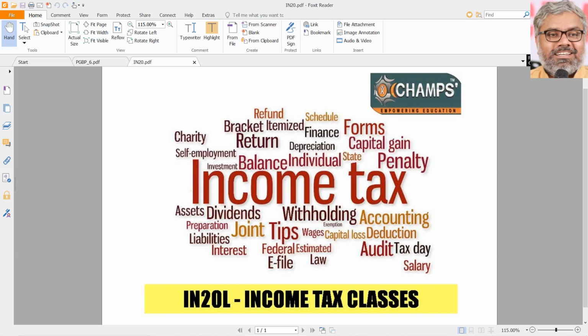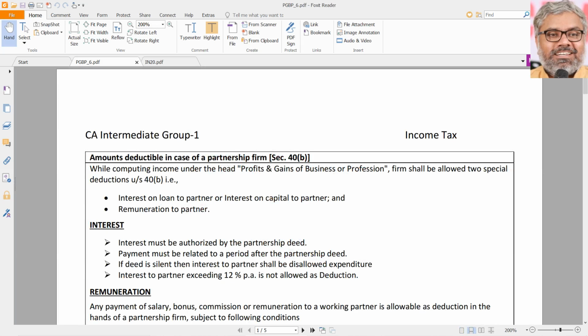But the disallowances part is also equally important as the deductions part, because these are the ones where we have to make adjustments in the main problems that we are going to encounter in this chapter. So that is why 40A talked about some of the items which were disallowed, and let us continue that discussion on disallowances under particular circumstances in today's session.